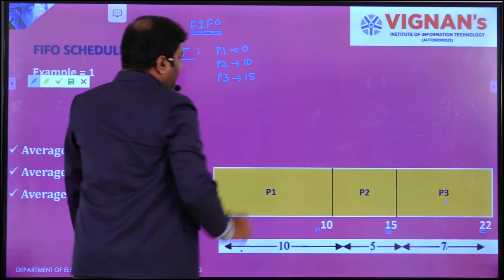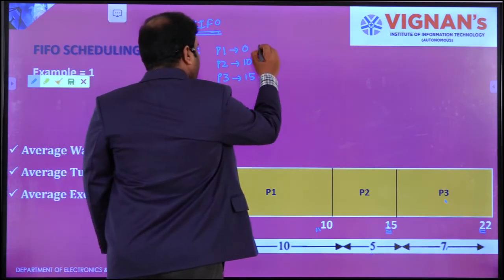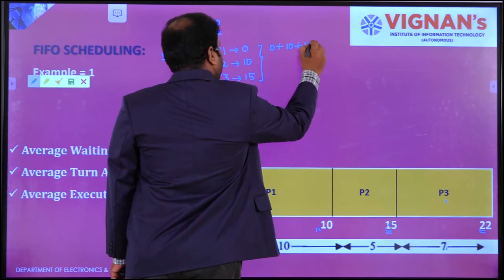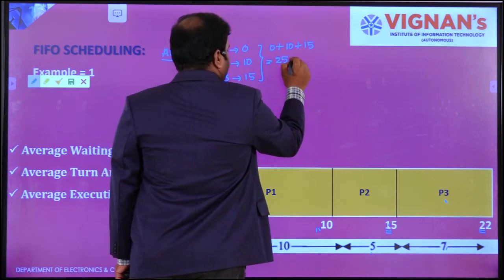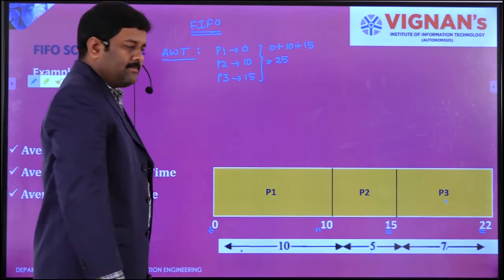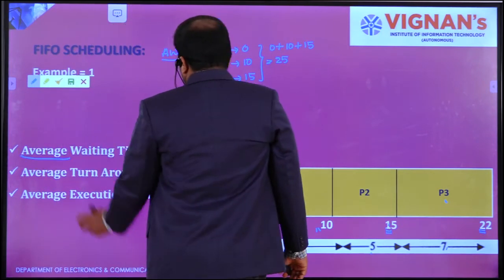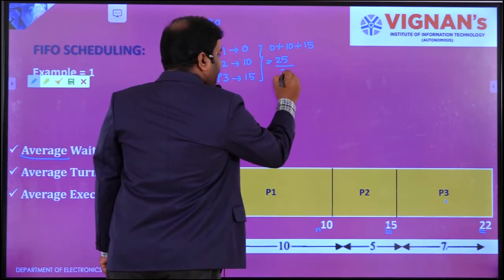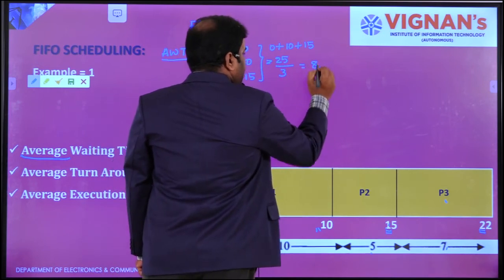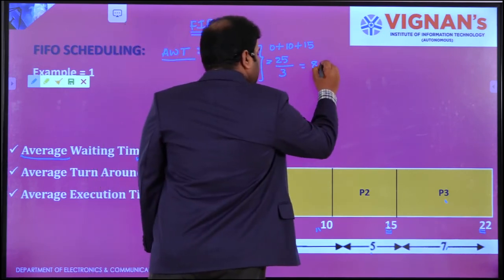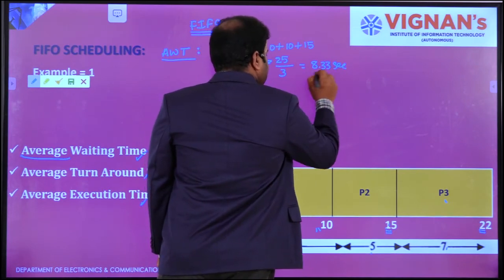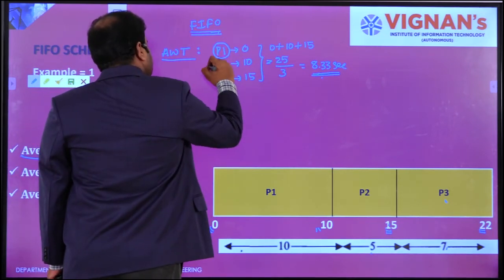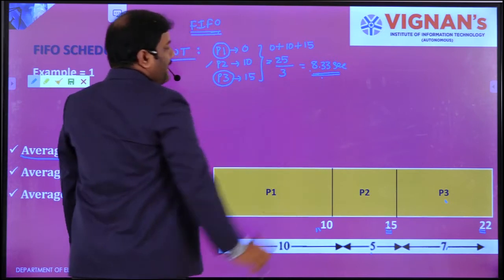If I calculate the total waiting time, then 0 plus 10 plus 15 is 25 milliseconds or seconds or whatever it is. To calculate average waiting time, 25 divided by how many processes are available? 3 processes, so 25 by 3. That is 8.33 seconds, meaning on average each process has to wait a minimum of 8.33 seconds.